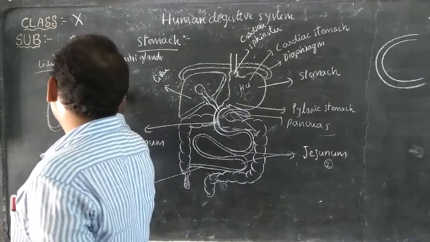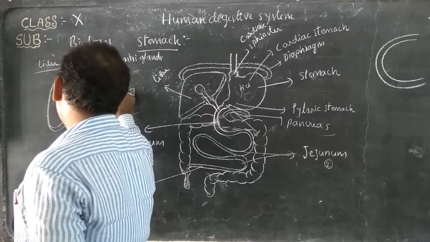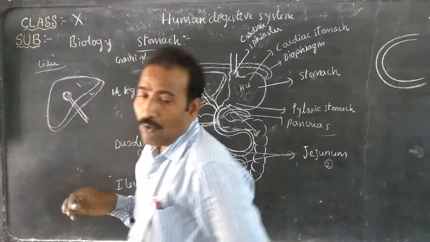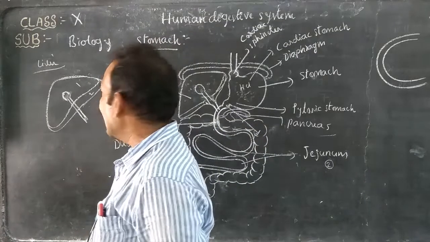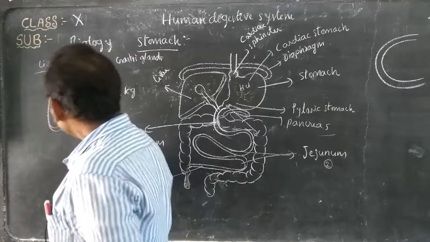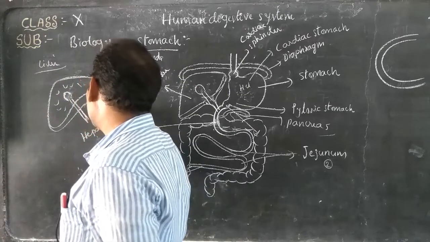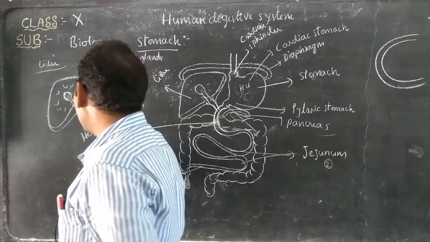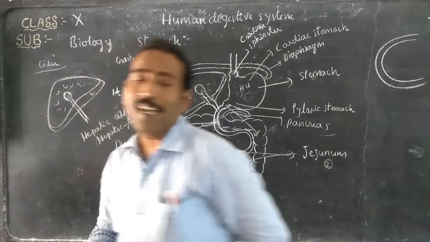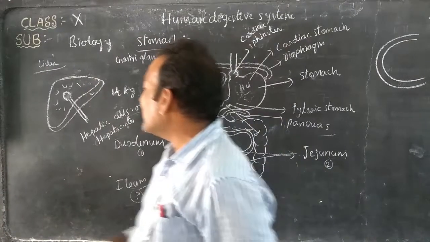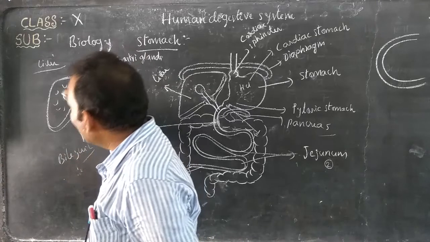It weighs about 1.5 kg. What is the weight of the liver? About 1.5 kg. The cells in the liver are called hepatic cells, or hepatocytes. Hepatic cells, the hepatocytes, produce the bile juice. It is stored